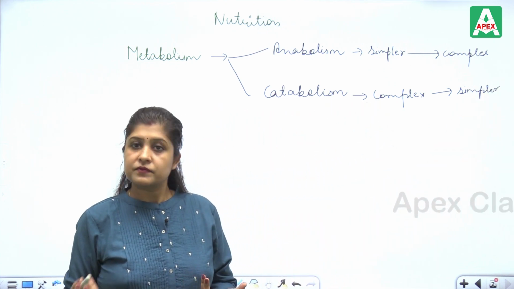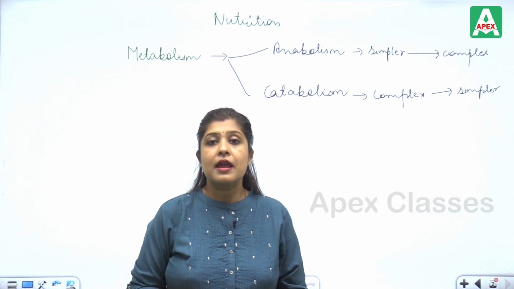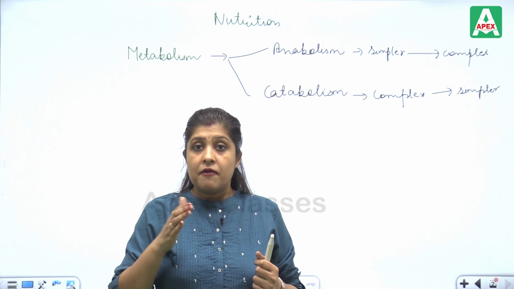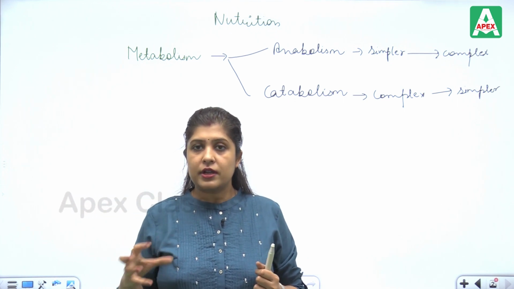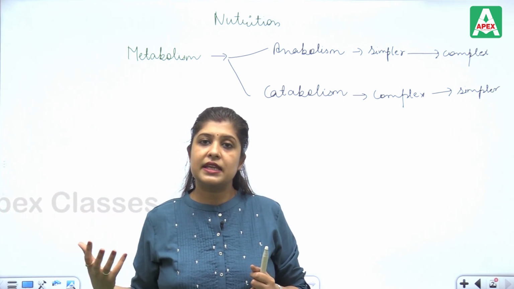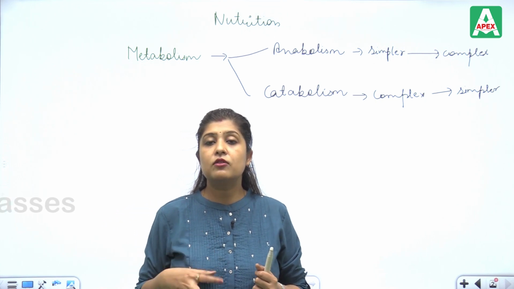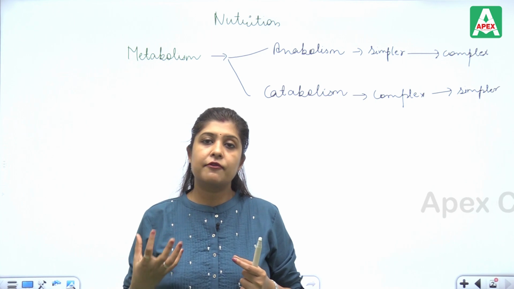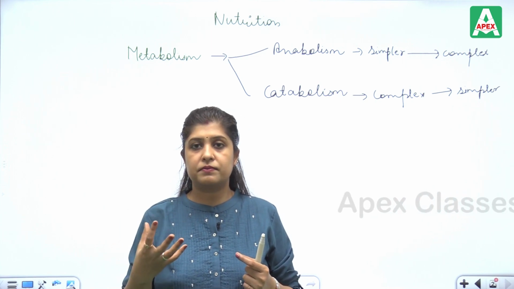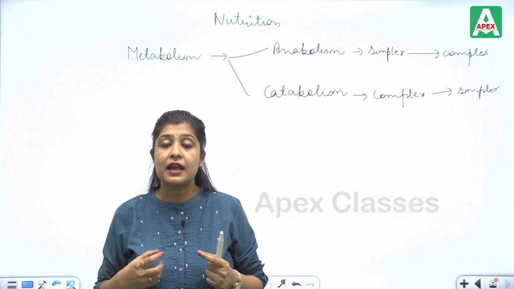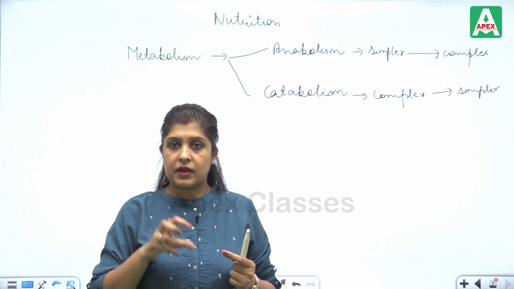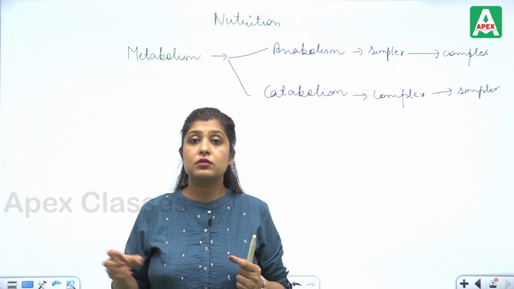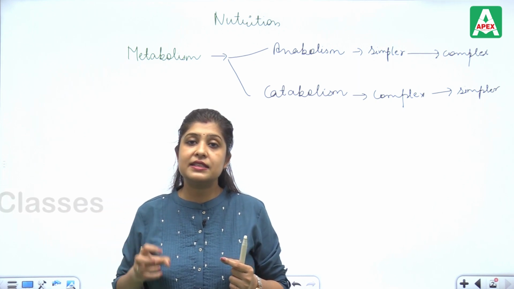Say, for example, when we are eating food, the food goes to the blood, and that blood goes to the different parts of the body carrying these nutrients.